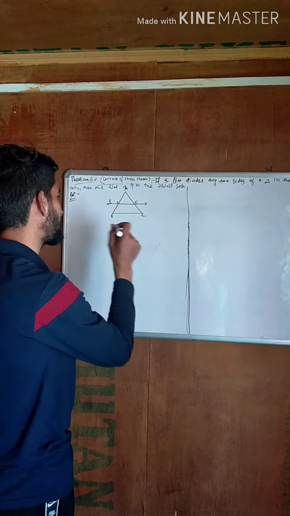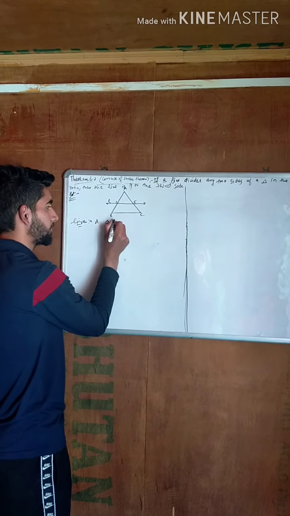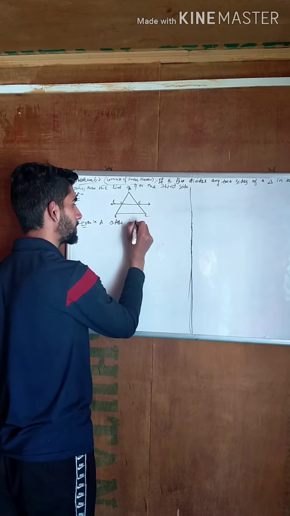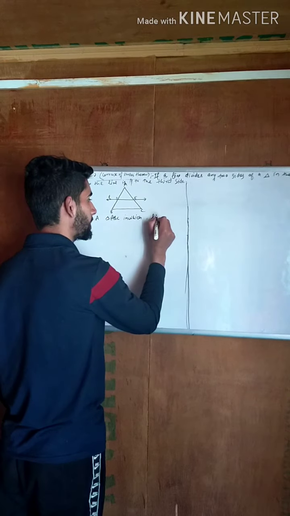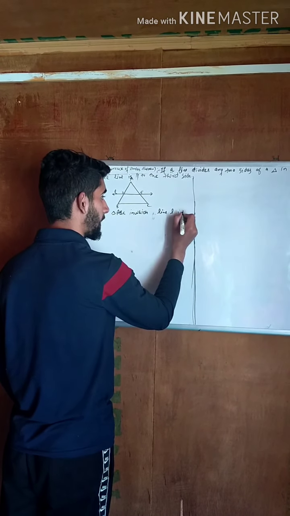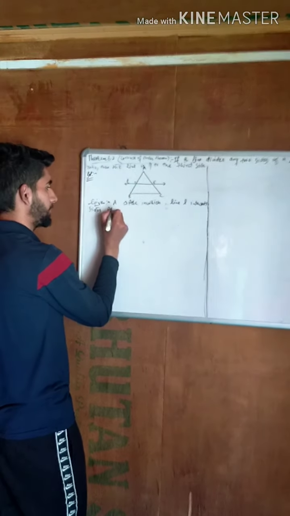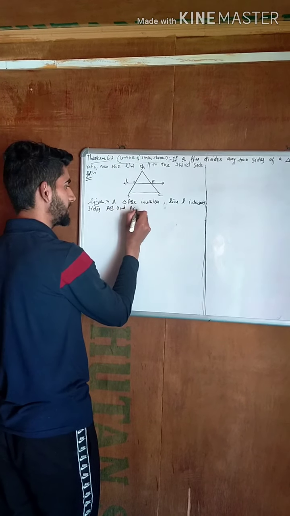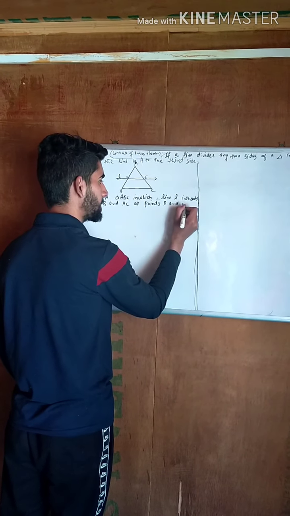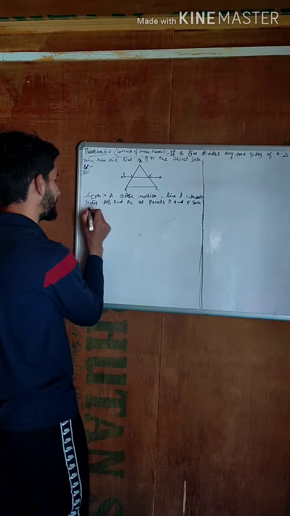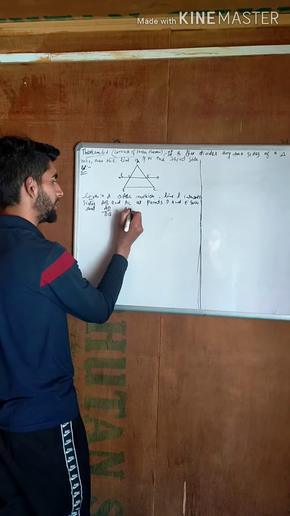First of all, we will write down what is given. We are given a triangle ABC in which line L intersects sides AB and AC at points D and E such that AD upon DB is equal to AE upon EC.